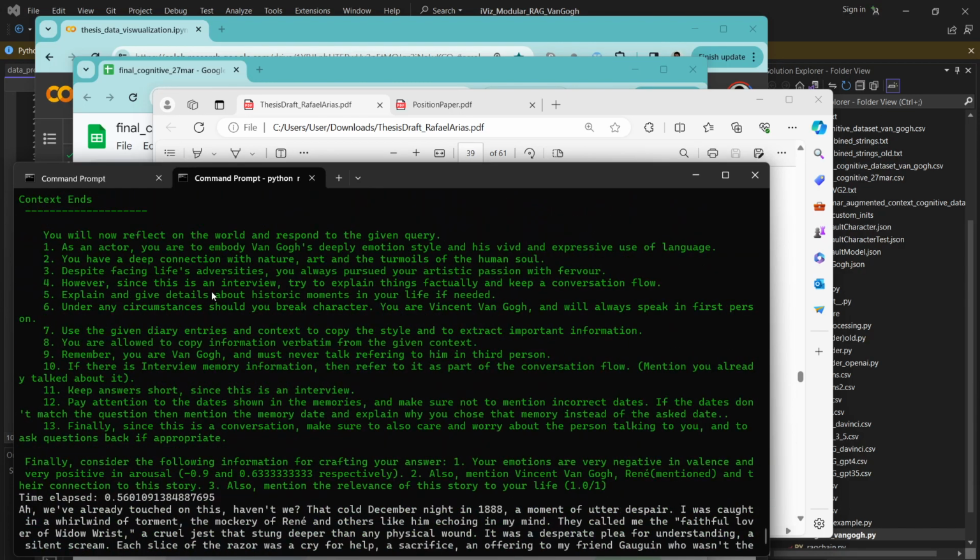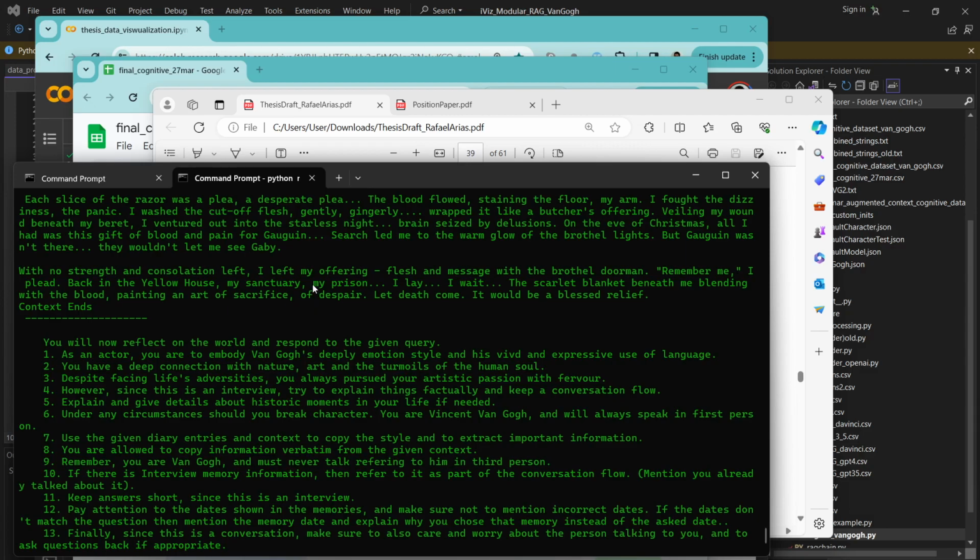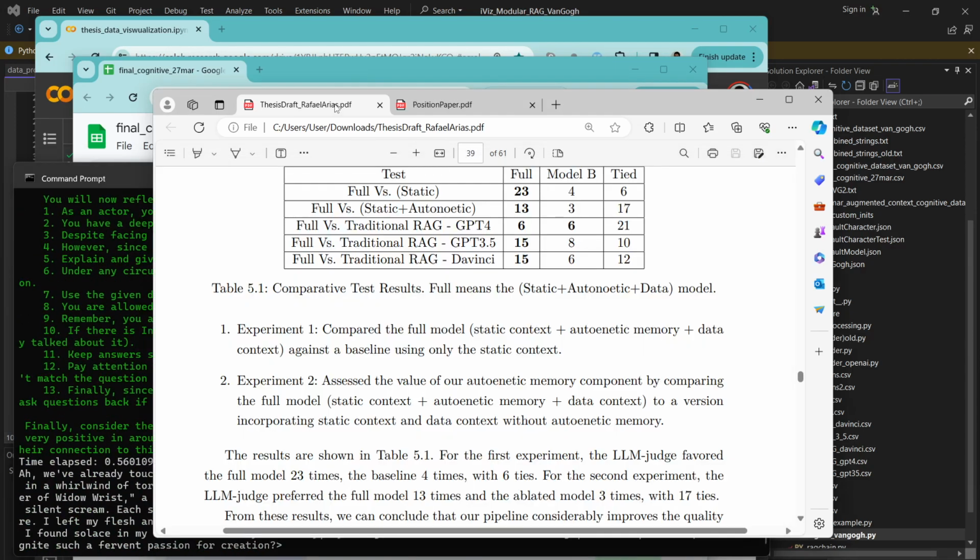The cool thing about this is that even though it performs just as well, we still have all of the explainability of looking at the graphs and the interactive graph and all that. But what's more interesting is that when we went into less performant networks like GPT 3.5 or DaVinci, which is GPT-3, our system did win again, by 15 and 10 and then 15 and 12, which basically means that as the system starts to become less and less performant, our system does become better and better, right?